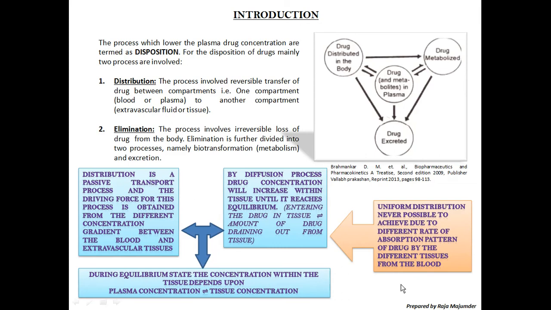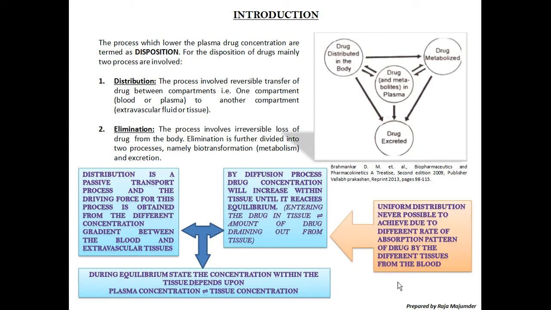As I said in the previous chapter, how much has been absorbed we can determine by determining the plasma concentration. We can assume that that much drug has been absorbed. So uniform distribution is never possible. Why? Due to the different rate of absorption pattern of the drug by the different tissues from the blood.